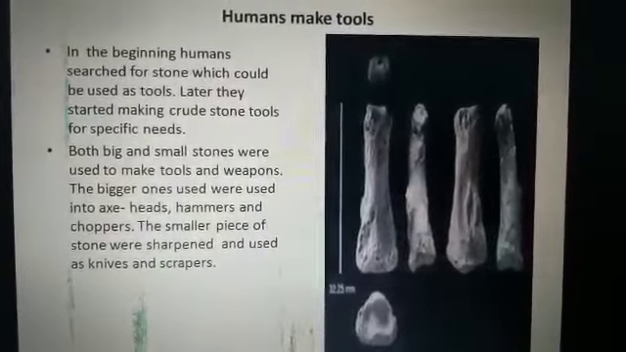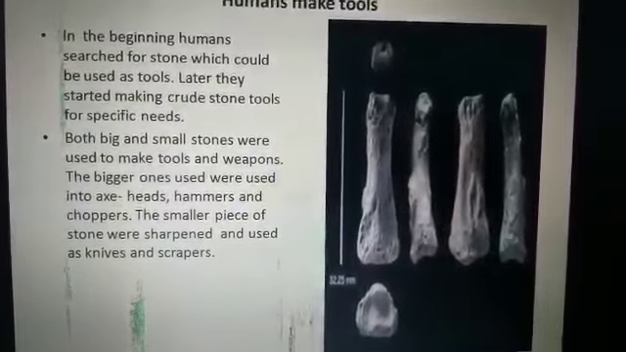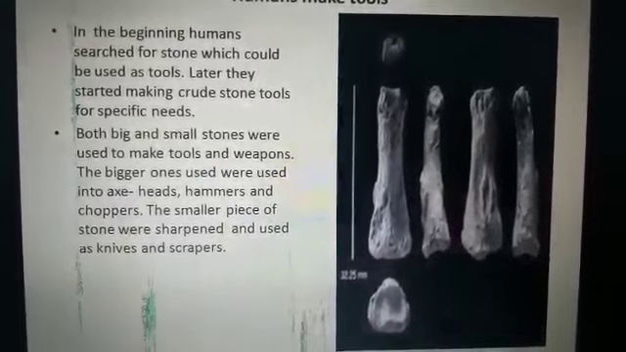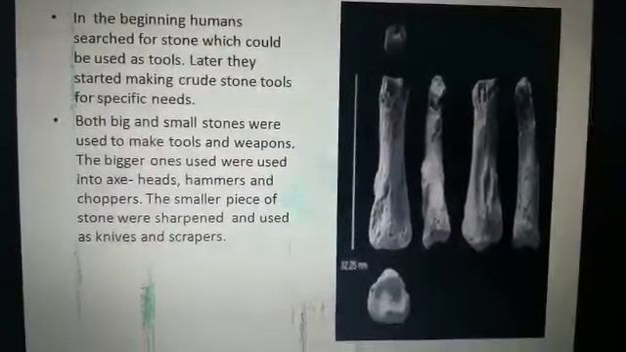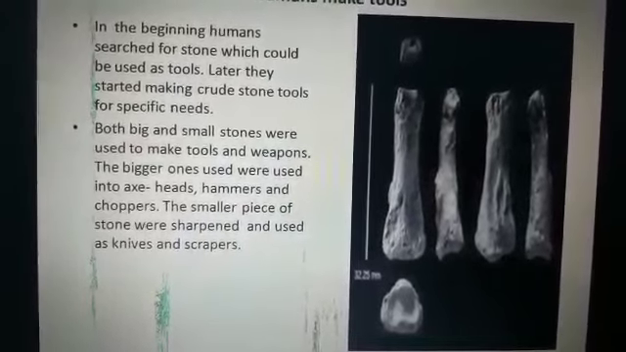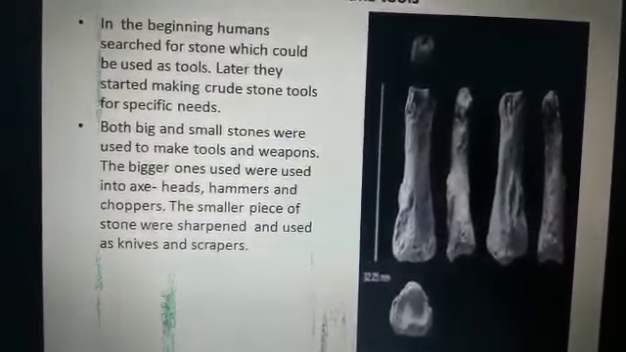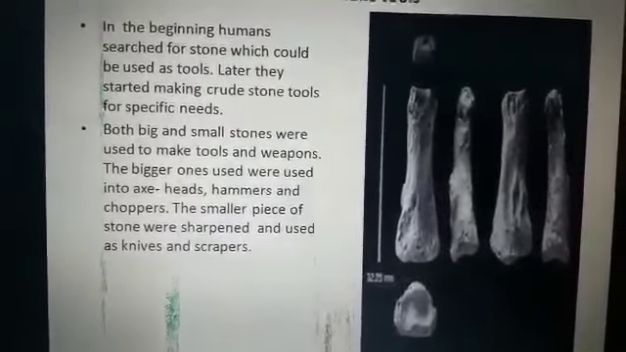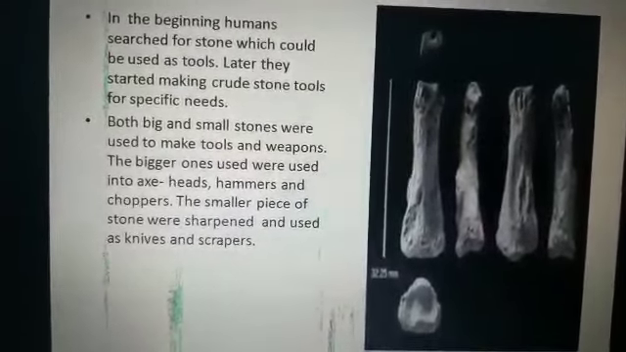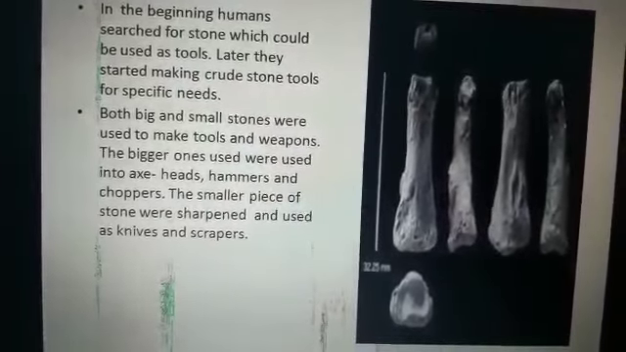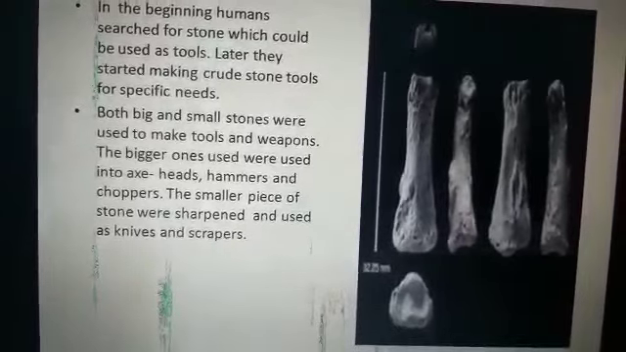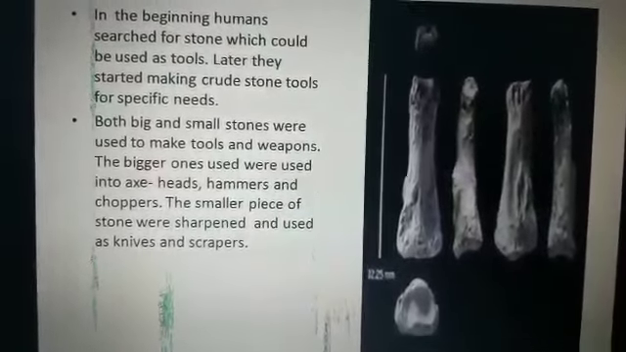Yes, so in the beginning, humans searched for stones which could be used as a tool. Later, they started making crude stone tools for specific needs. Early humans needed stone tools in day-to-day life for different purposes. For example, both big and small stones were used to make tools and weapons. They used stone as a tool as well as a weapon, which means they could even hunt animals with